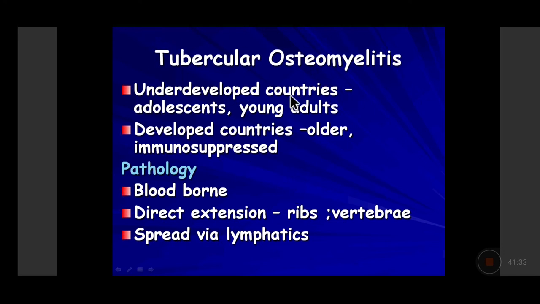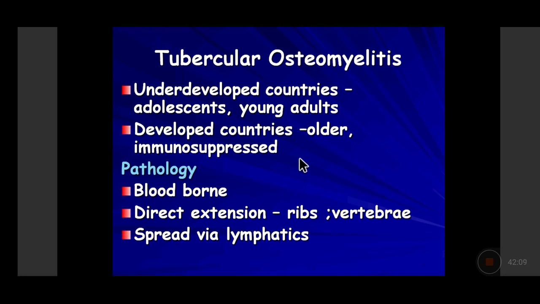Then coming on to tubercular osteomyelitis. Tubercular osteomyelitis generally occurs in countries where tuberculosis is endemic, mostly in the underdeveloped or developing countries, when it affects adolescents and young adults, occurring as a secondary inflammation, usually secondary to pulmonary tuberculosis. Generally it is a disseminated form of tuberculosis from the pulmonary tuberculosis when it spreads to various parts of the body. In developed countries, it occurs in older patients, those who are immunocompromised or immunosuppressed.